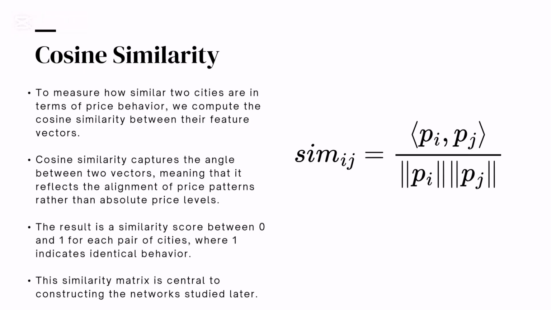For the cosine similarity, we calculated the similarity between two cities' vectors to judge the similarity of the price indexes. If the cosine similarity, as given in the formula, comes close to 1, it means the price patterns are very similar. But if it's closer to 0, then the price patterns are very different. We computed this for each pair of cities, for each year, and for each category.